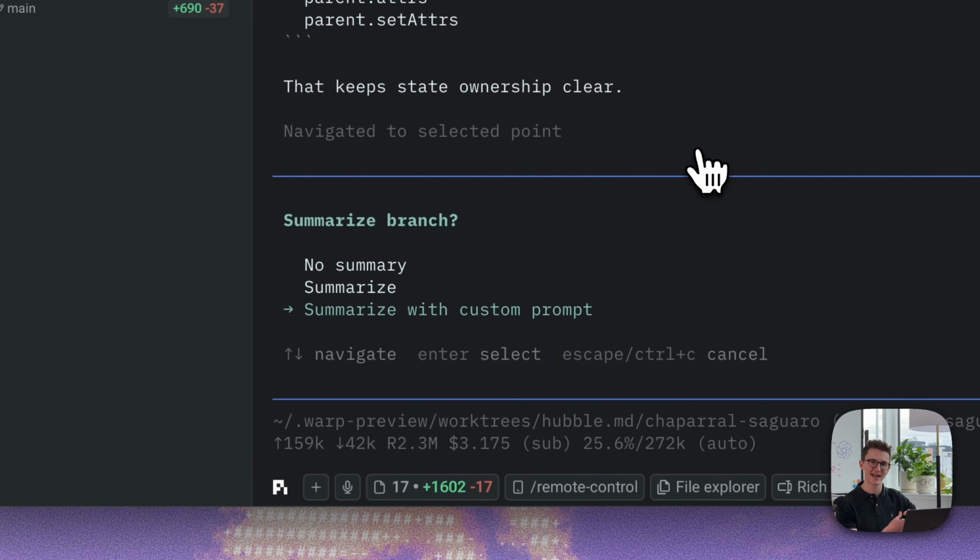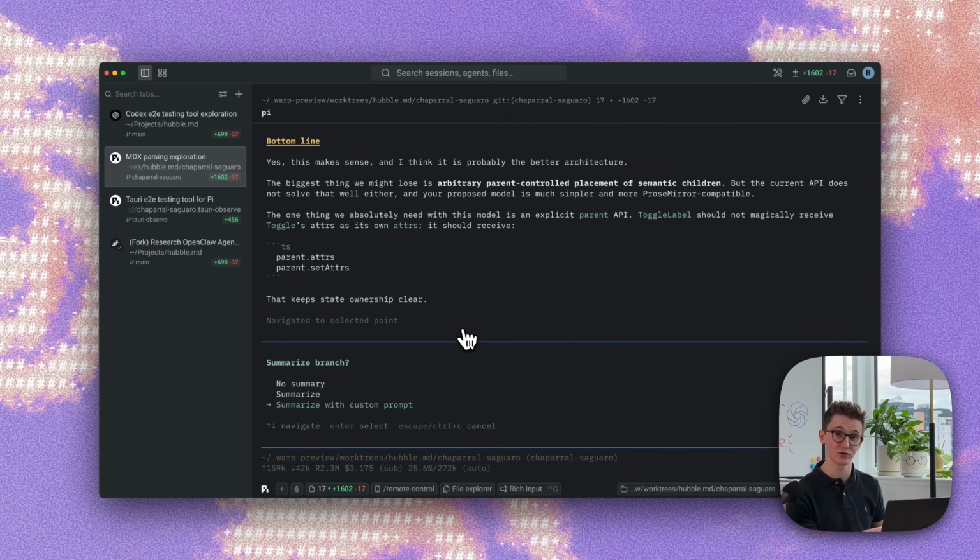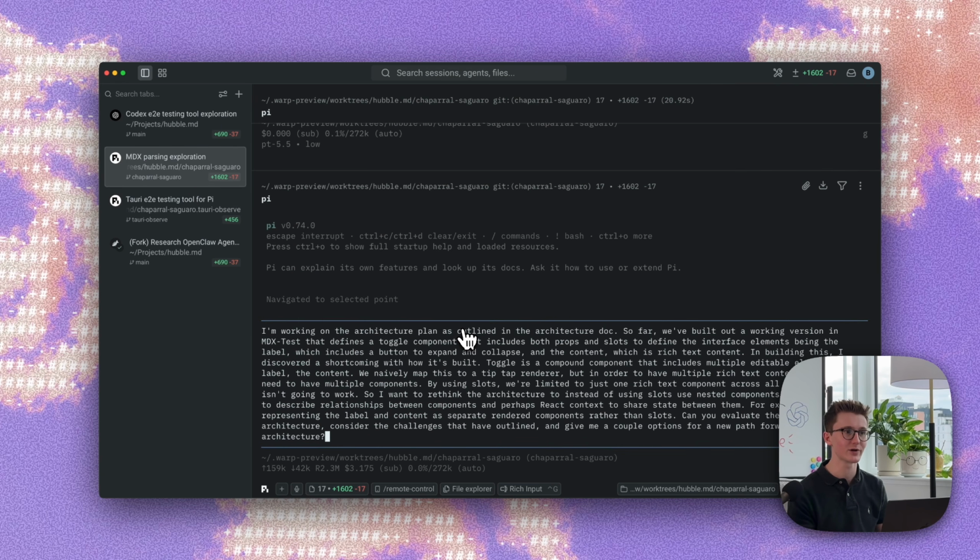So if you want to compact all of the context or add a custom prompt describing this solution didn't work and now we want to explore a new one, for example, you can do all of that. I personally just leave it on no summary and then roll back to this point. And if you roll back to a specific prompt, it will also place whatever prompt you wrote at that point in time straight in the prompt box. It's literally a wayback machine for your agents.